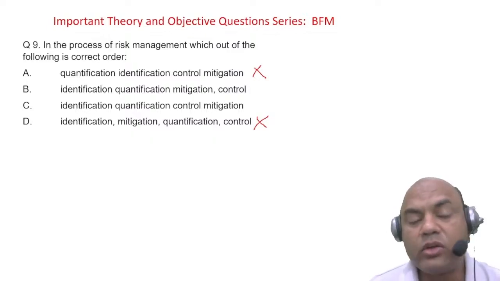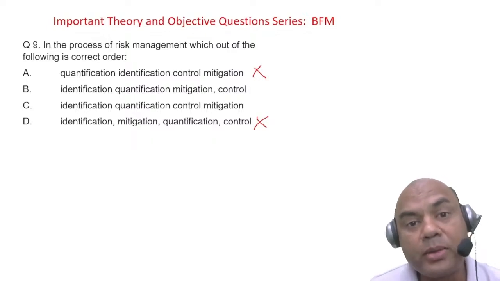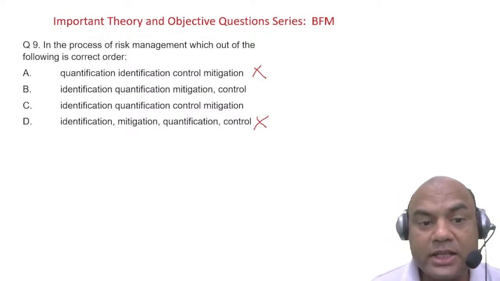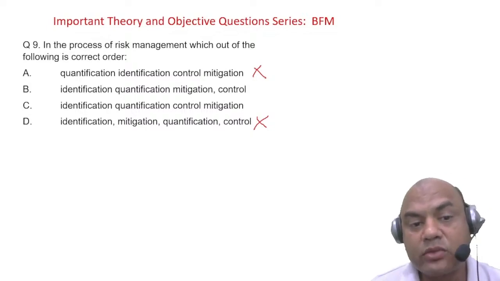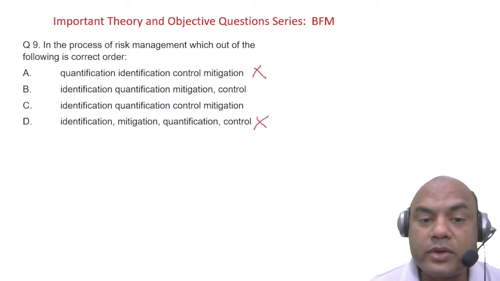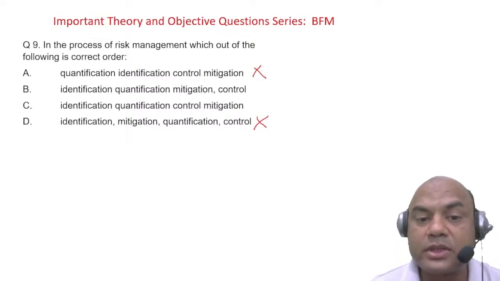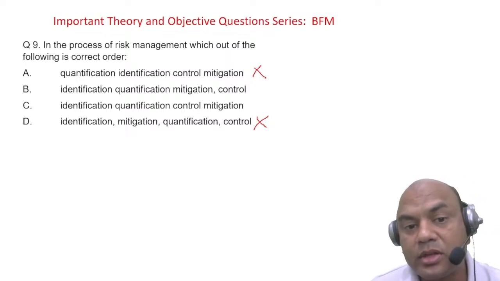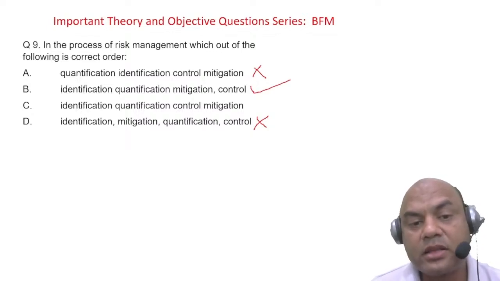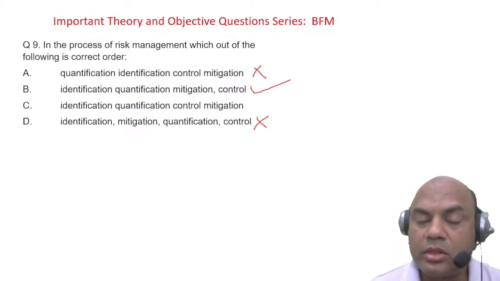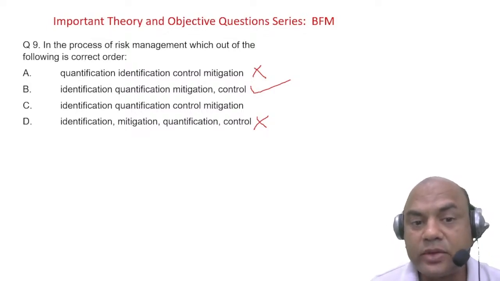You minimize a problem only when you know how big it is. So quantification is the second step. Now, mitigation and control: first you mitigate, meaning minimize, and then control. So the sequence is identification, quantification, mitigation, and control. This is always the sequence.